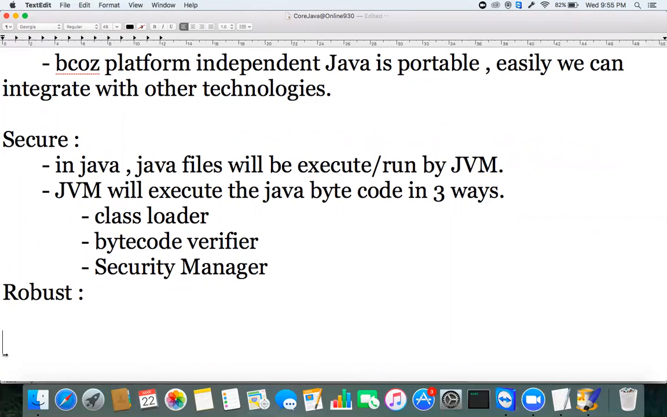In English, the dictionary meaning of robust is nothing but strong. How can we say Java is a strong programming language? Java is a robust programming language.